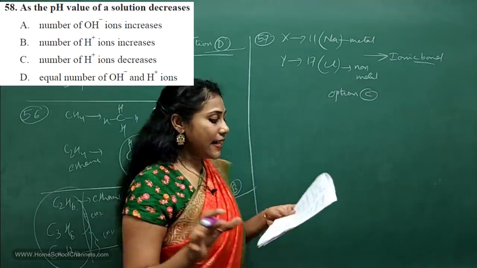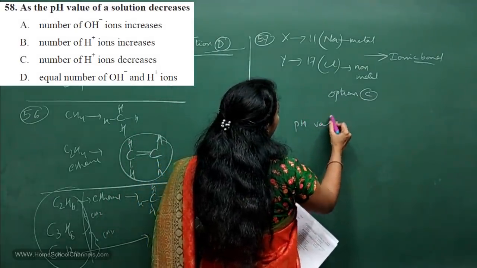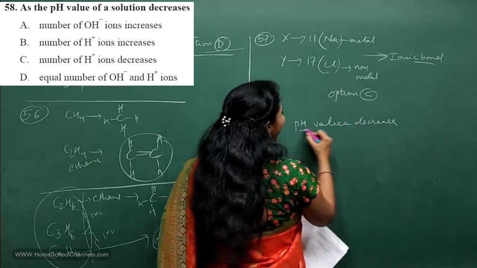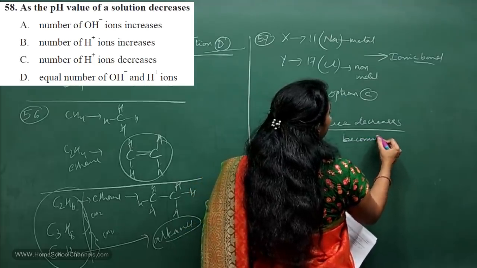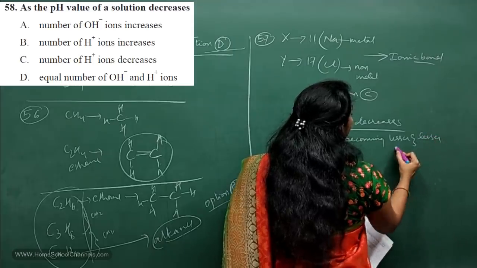So let us understand what will happen when pH value decreases. pH value decreases means what? pH value is becoming lesser and lesser, that is below 7.